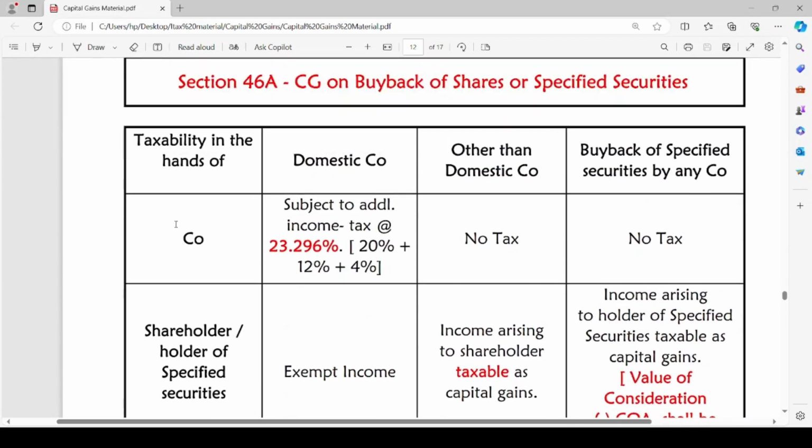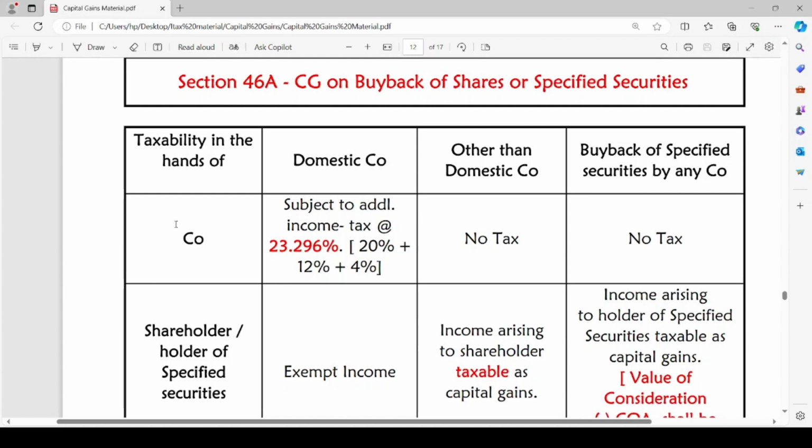Taxability in the hands of the shareholder or holder of specified securities. Since the domestic company is already paying additional income tax on buyback of its shares, there will be no tax liability for the shareholder of such shares or holder of such specified securities of the company. Hence, it will be exempt income in case of the shareholder or holder of specified securities. When the company buys back the shares or securities from such shareholder or holder of specified securities, it will be exempt income. The income will not be taxable for such persons.